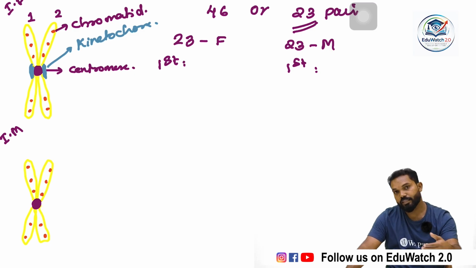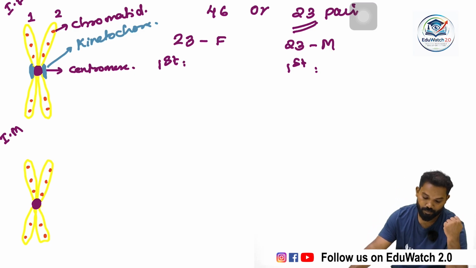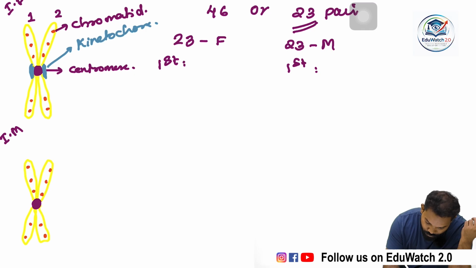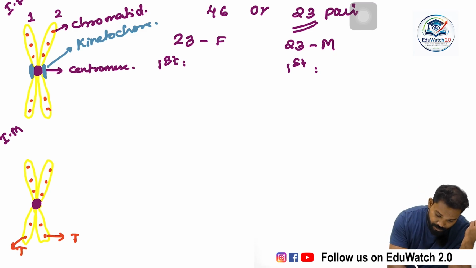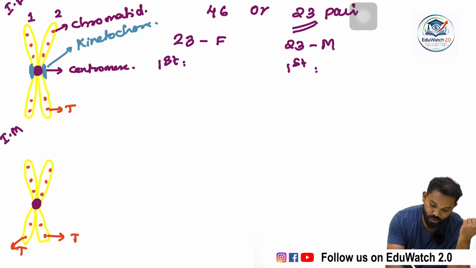And the expression of each gene, for example the first gene, is height, that means tall or dwarf. If this one is tall, this one is also tall.